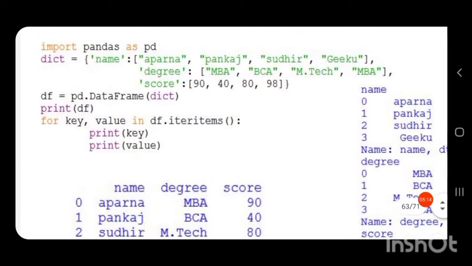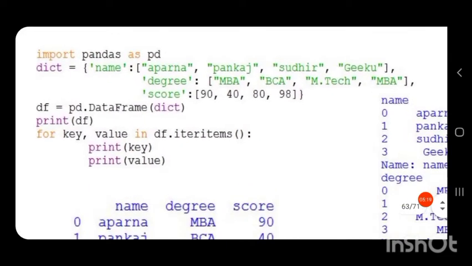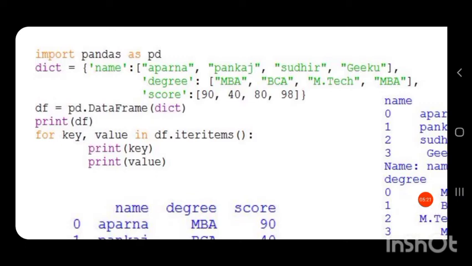So when we apply the iteritems function, in the for loop we have two control variables. One is key and the other is value. We can provide any name for the control variables, either i, j, or any other.